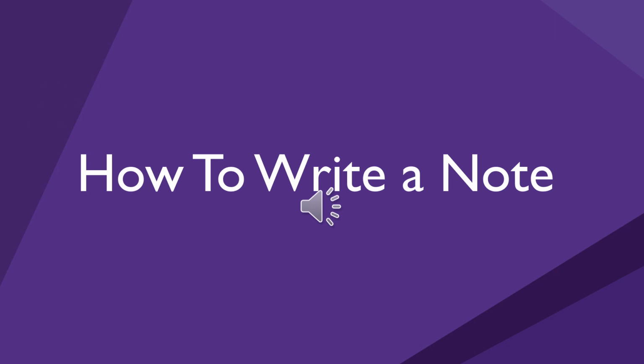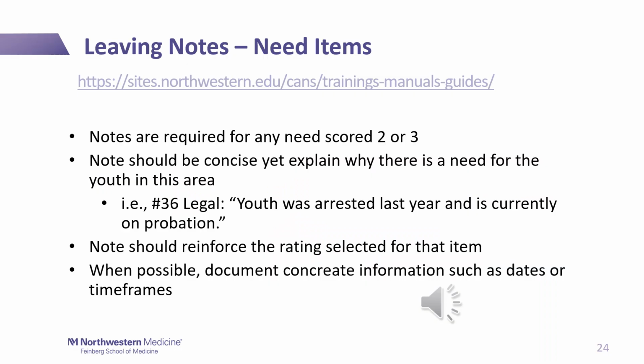We will now review some tips on how to write notes for identified strengths and needs. For any identified needs, notes are required for anything scored a 2 or a 3. Notes should be concise, yet explain why there is a need for the youth in this area. An example for number 36, legal, might be: youth was arrested last year and is currently on probation. The note should reinforce the rating selected for that item. When possible, document concrete information such as dates or timeframes.